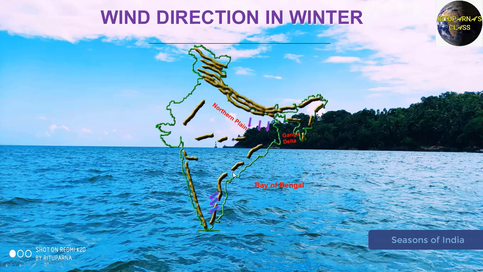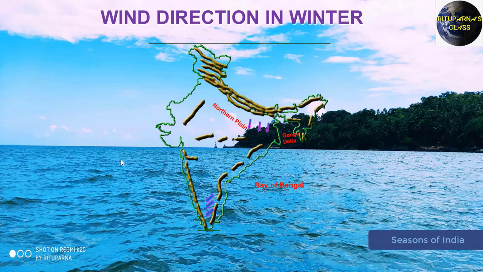Here you have to observe one thing, the wind which is coming from the Myanmar region, at first it is crossing the Bay of Bengal, then it is entering India. So when it is crossing the Bay of Bengal, it will carry the moisture and it will bring the rainfall in the southeastern portion of India, right?